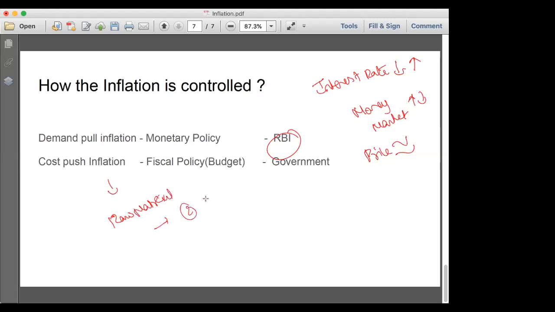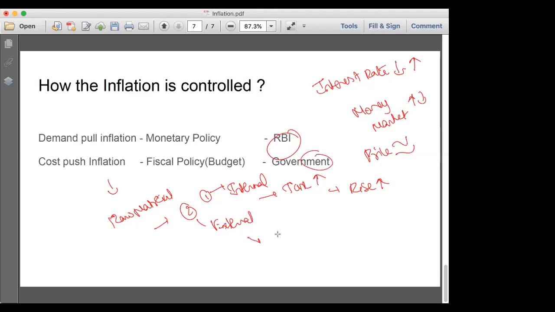Because of two terms, one is internal factors, another is external factors. Internal factors are like tax. When there is an increase in tax, who is giving the tax? These taxes come under the fiscal policy, under the budget concept. So in every budget they will release the percentage increase, like GST is applicable, GST is not applicable, now it is reduced from 18 to 20 percent, or it is decreased. All these are decided in the budget, and it is called the fiscal policy. Based on that internal factor, when there is an increase in tax, obviously there will be a price rise. So this controlling factor is with the government.